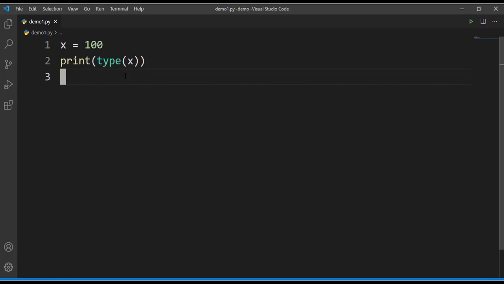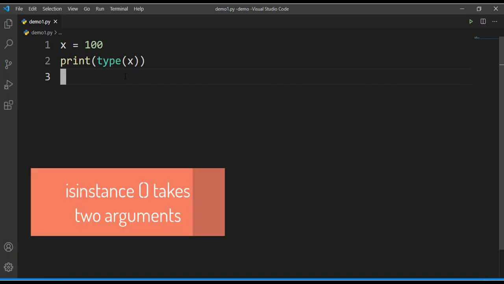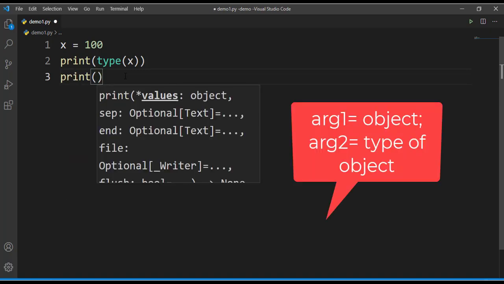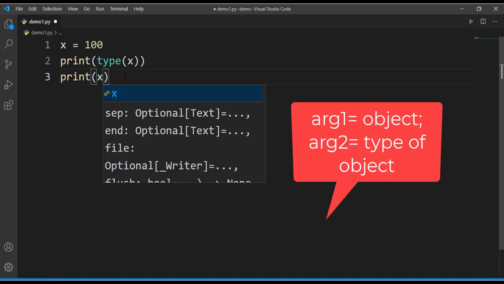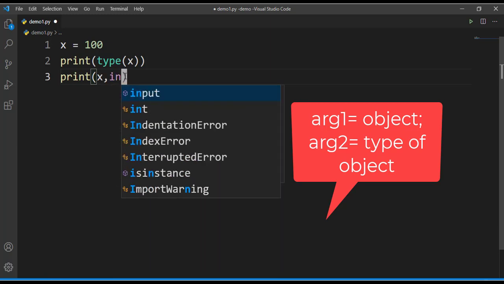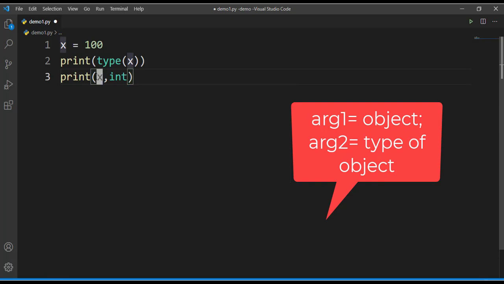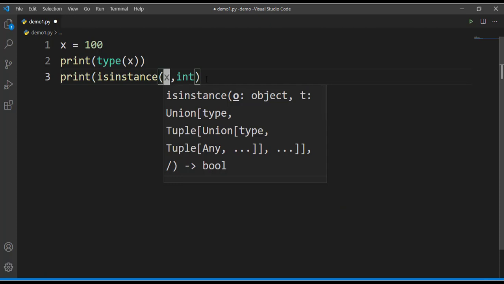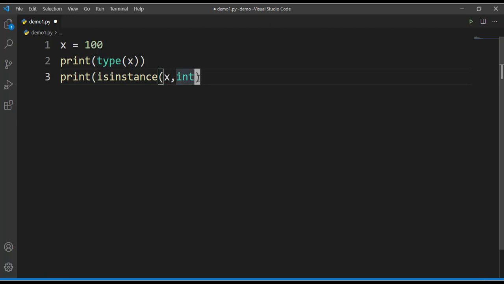I said we can go for the isinstance function also. The isinstance function takes two arguments. So what are those two arguments? Let's say print, and then first is your variable name and then the type of variable. Here I'll give the type of variable as int. So these are the two arguments taken by the isinstance function. This checks whether the variable belongs to the class you defined.